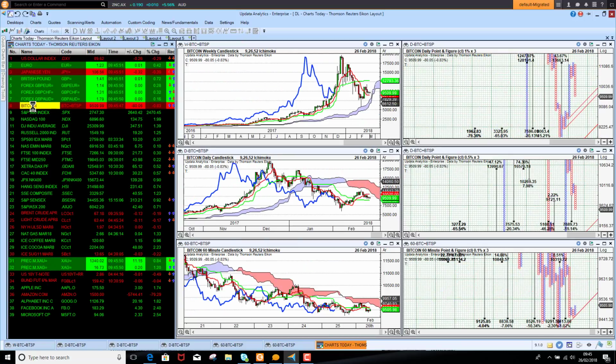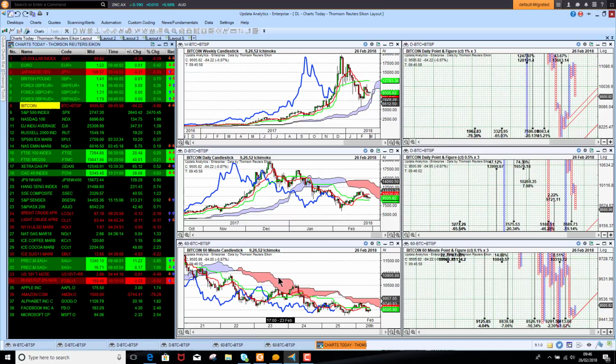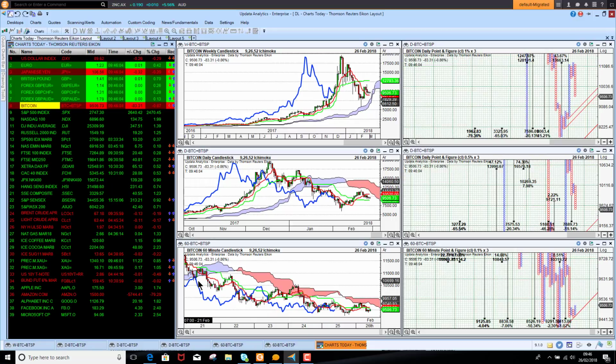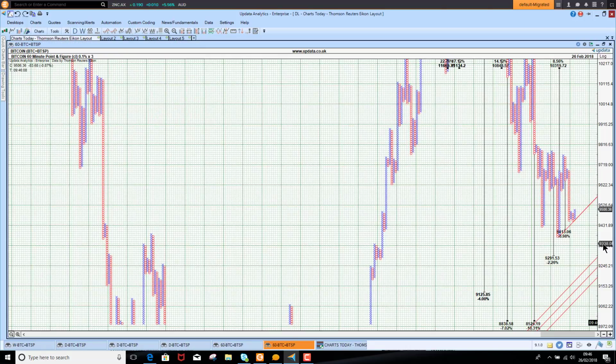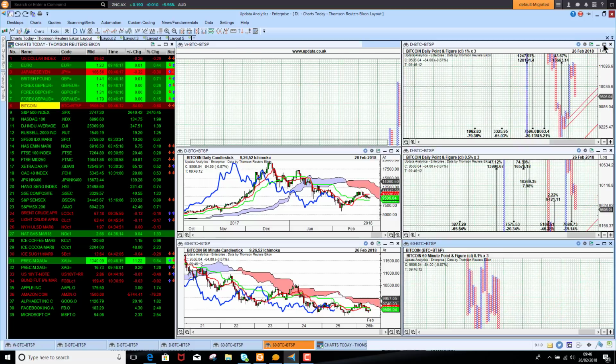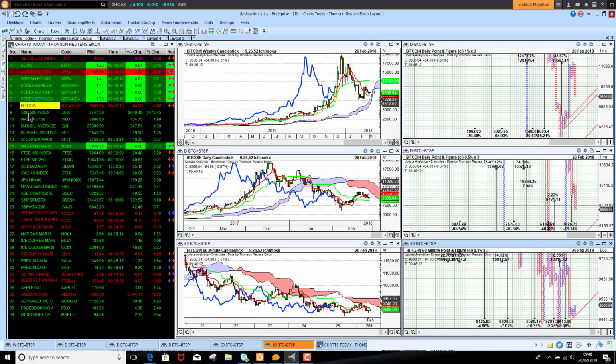Bitcoin back below $10,000 this morning. Not a big change right now, but we are seeing a lot of downside targets here on the short-term chart. So it's bearish below the cloud at the moment. We turned bearish a few days ago, and that just sets us up for looking more bearish still. We see here these downside targets: 2%, 4%, 7%, and as much as 10%. And of course, 10% on Bitcoin, that can easily happen in a day.